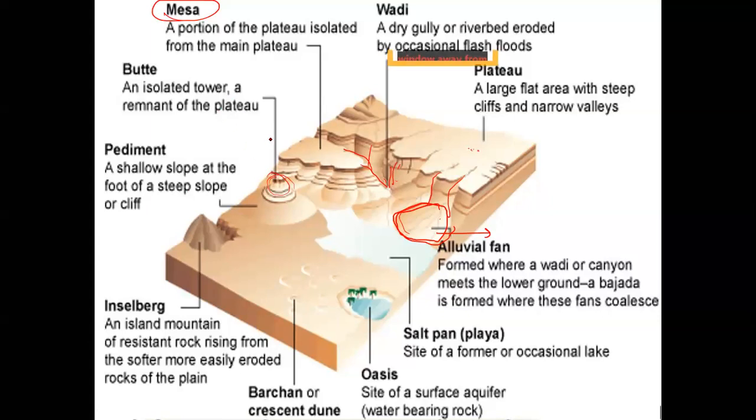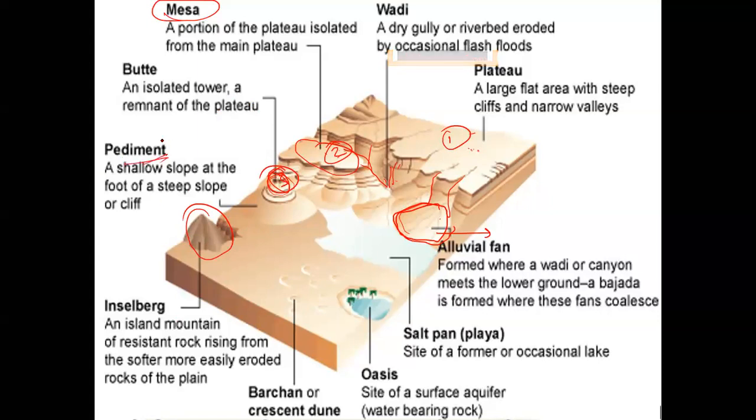And buttes. This is my mesa and this is my butte. So this is stage 1, this is stage 2, and this is stage 3. This gets corroded to this stage, this gets corroded to this stage, and this further gets corroded into Inselberg, which are island mountains, or which are the only standing area.